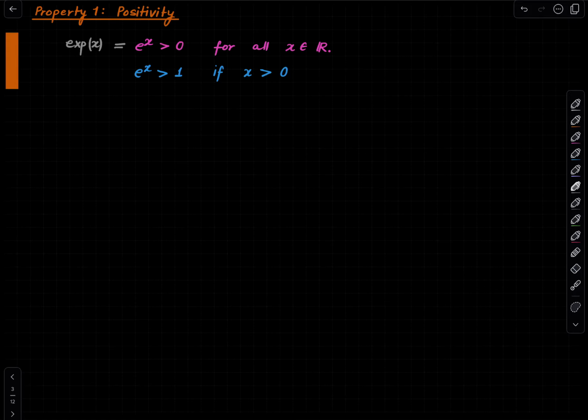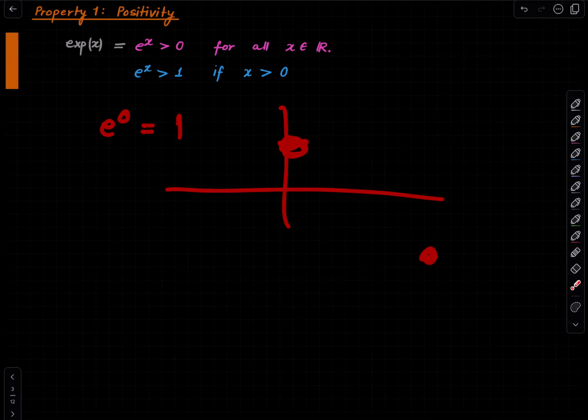What about taking negative values? Well, if the exponential function takes a negative value somewhere, it will have to vanish somewhere. Why? Because the exponential function takes a positive value at 0. Since the exponential function is continuous, in fact it is differentiable, it will have to vanish somewhere by the intermediate value theorem.